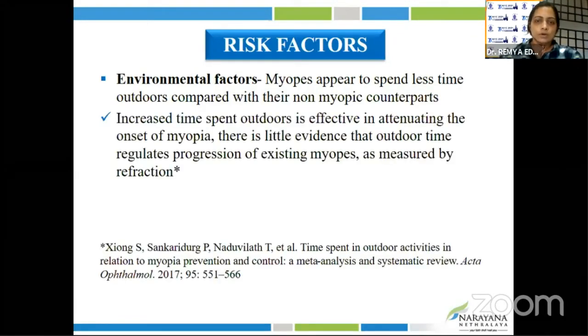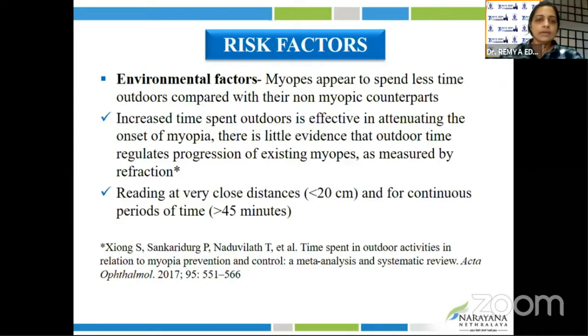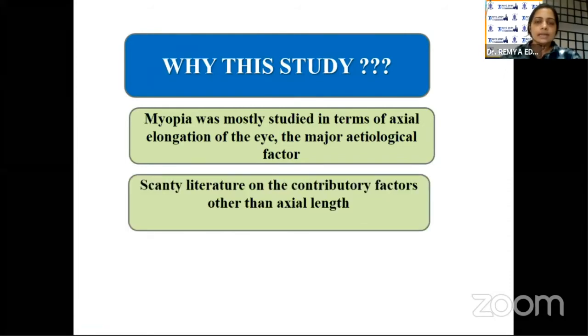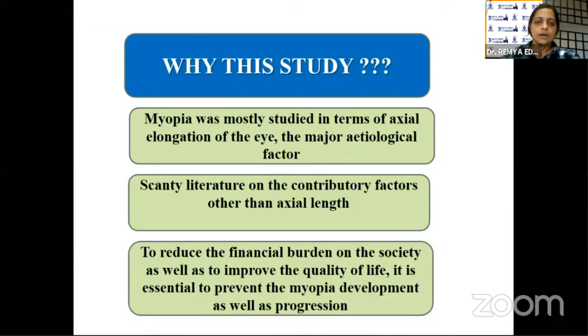Increasing time spent outdoors is effective in attenuating the onset of myopia, even though there is no evidence about the progression of myopia. Reading at very close distances and for longer periods of time can also lead to progression of myopia. So why this study? Myopia was mostly studied in terms of axial elongation of the eye, which is the major etiological factor. There is scanty literature on the contributory factors other than axial length. To reduce the financial burden on society, as well as to improve the quality of life, it's essential to prevent myopia development as well as progression.